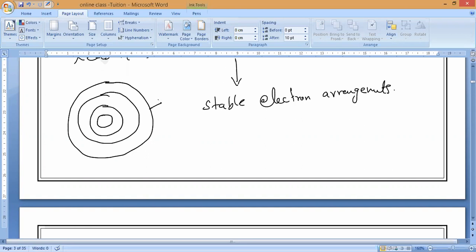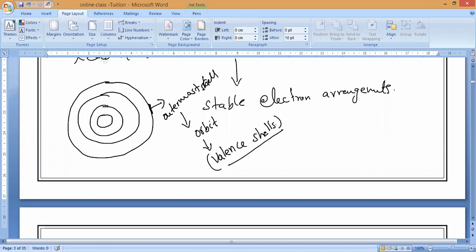Whatever shell is present last, this last shell is called the outermost shell, or we can say the outermost orbit. Understand, this orbit is known as the valency orbit. So based upon this valency shell only, we can decide whether the atom is reactive or unreactive.